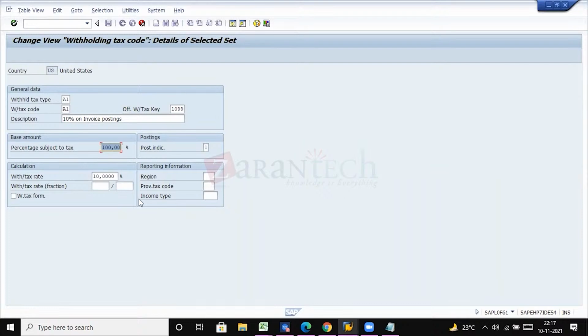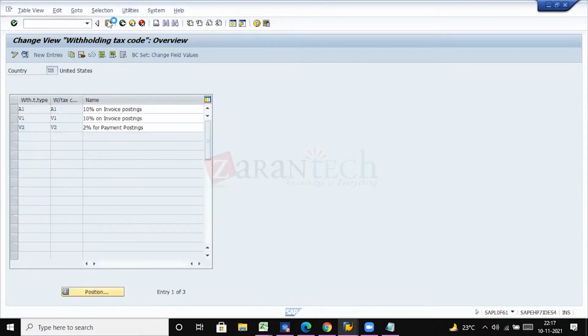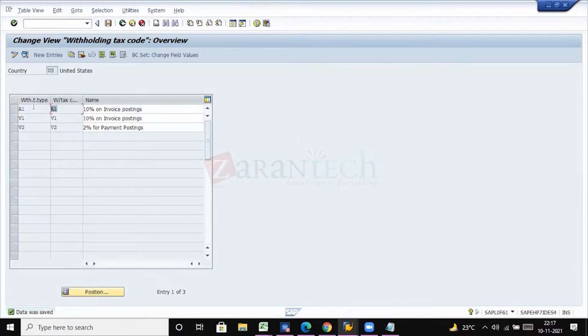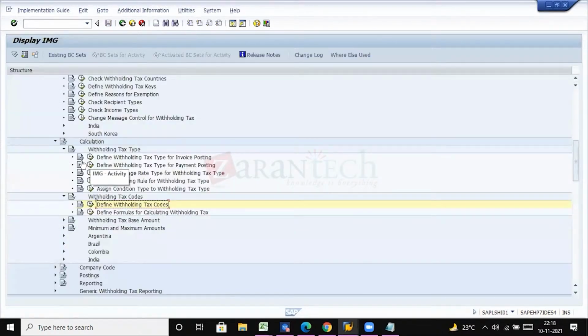Yeah, so you will be updating the rate here and then just click on save. Okay, and now we have defined one, that is for invoice posting. And what about payment posting? We have two separate areas for configuring withholding tax type for invoice posting and withholding tax type for payment posting.